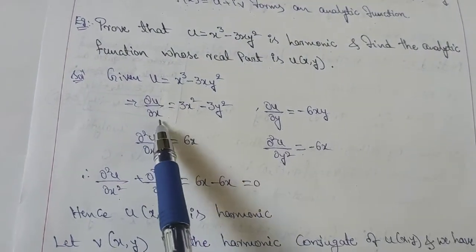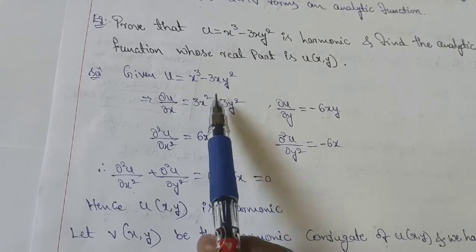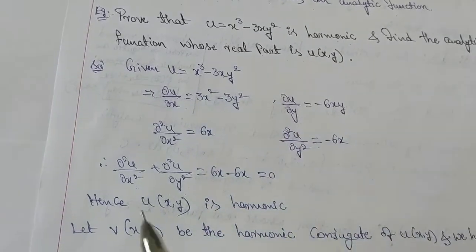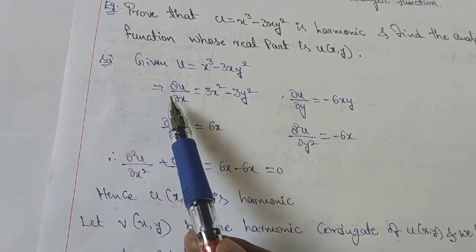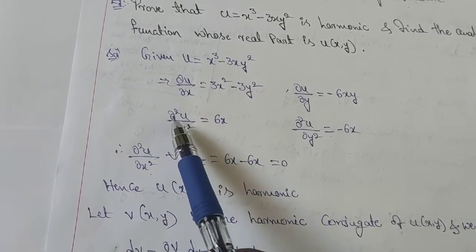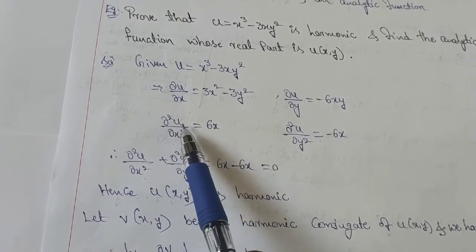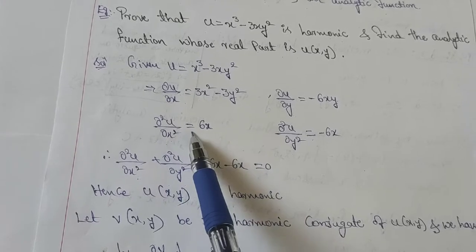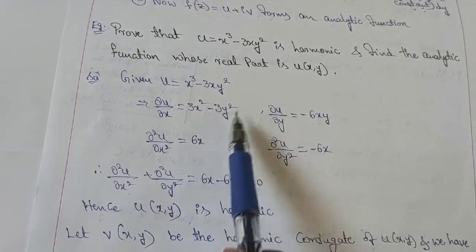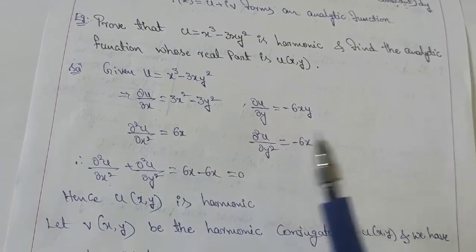Differentiation of u with respect to x: u equals x cube minus 3xy square, so we get 3x square minus 3y square, since differentiation of x is 1. Next, differentiating u with respect to x again, we get ∂²u/∂x², that is equals to 6x. Differentiation of 2x is 2, and 2 into 3 is 6, so 6x. The y term differentiation is 0 here because we are differentiating with respect to x.